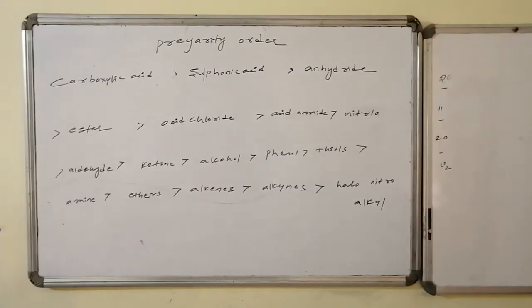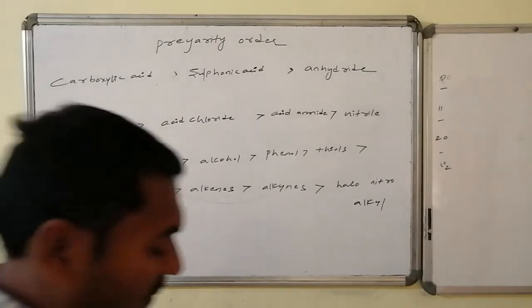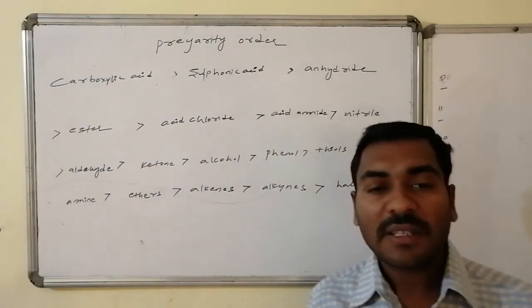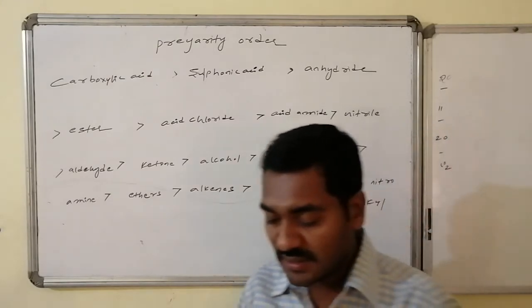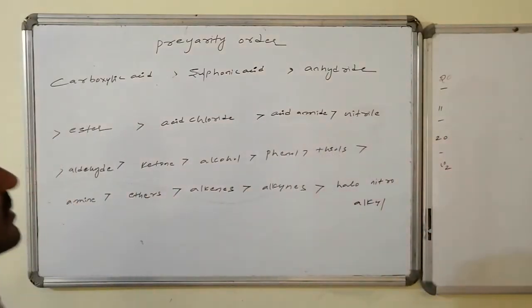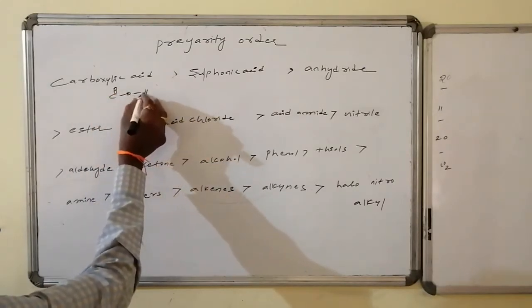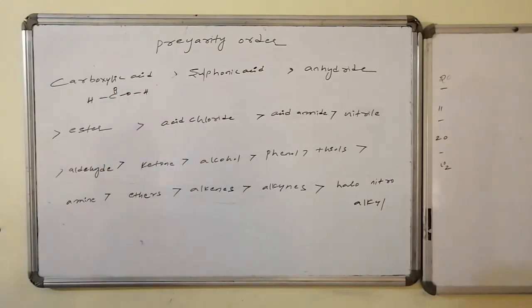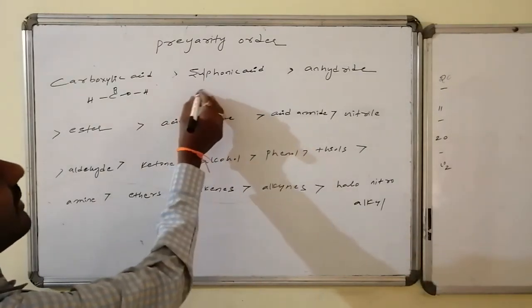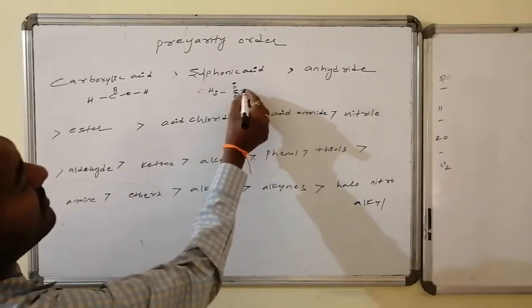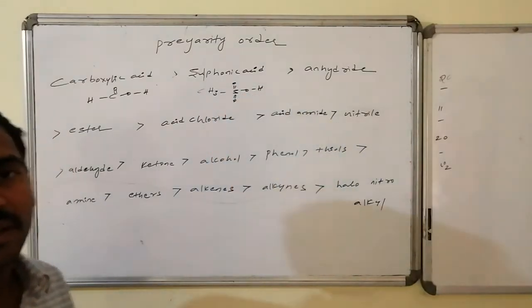The order of different varieties of functional groups present in organic compounds maintains a priority order, like carboxylic acids having the highest importance. The minimum carboxylic acid with 1 carbon has the COOH functional group. The minimum carboxylic acid, I am writing here, is formic acid, that is methanoic acid. Similarly, sulfonic acid, that is SO3H, is the minimum sulfonic acid.